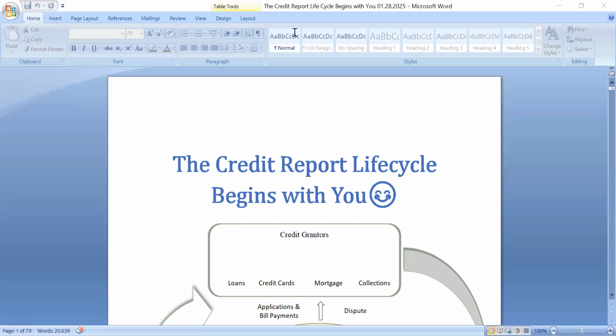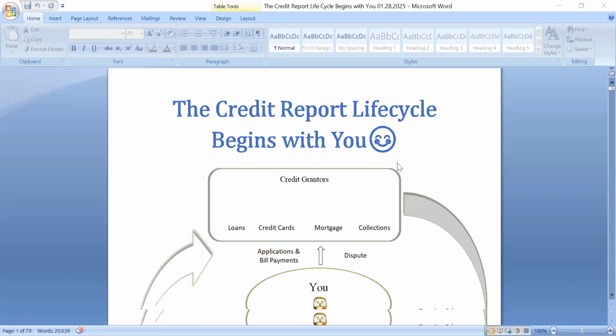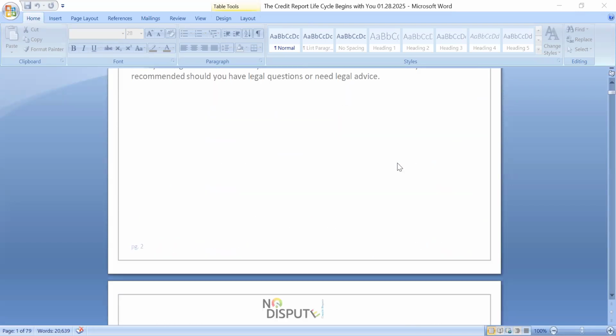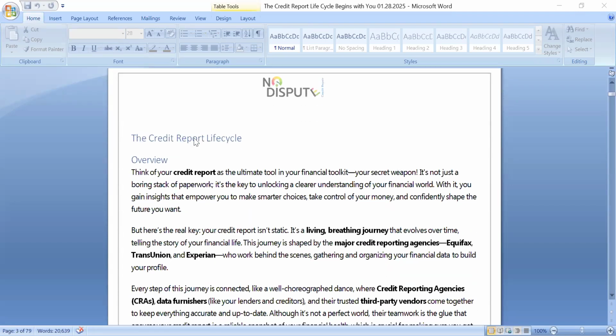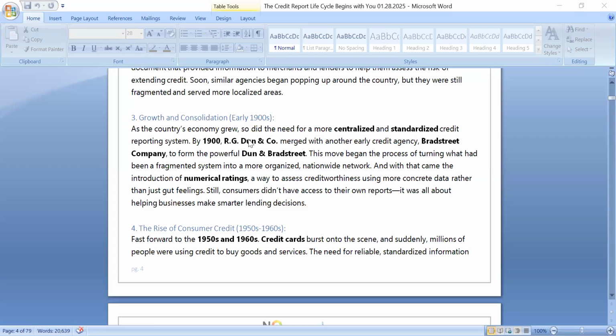So in the Word file, this is 79 pages. This is max data. I cannot identify it properly according to my thought. Can I set up from this the credit report life cycle? This is one module. I need to set up in one module section. Well, that's here. That's the overview.